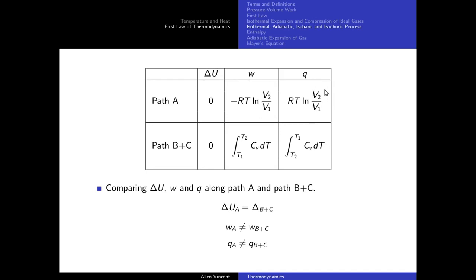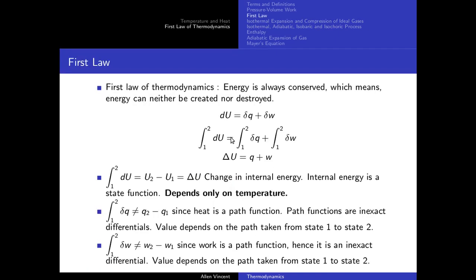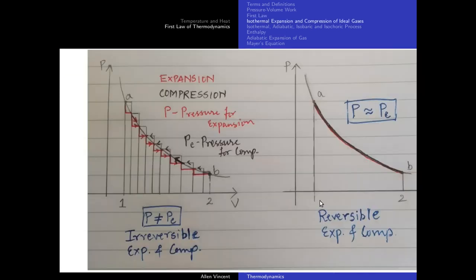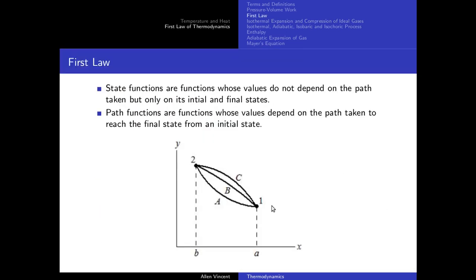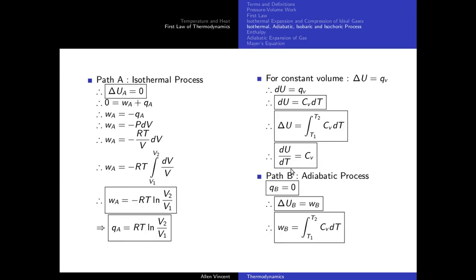But along path B plus C, change in internal energy was 0. But work and heat, they are different. So this establishes the whole idea that work is a path function, okay, and heat is a path function, but internal energy is a state function. Okay, so when I went from X to Y along path A, I can also go along path B plus C. Internal energy remained the same along both those paths, but work and heat was different.